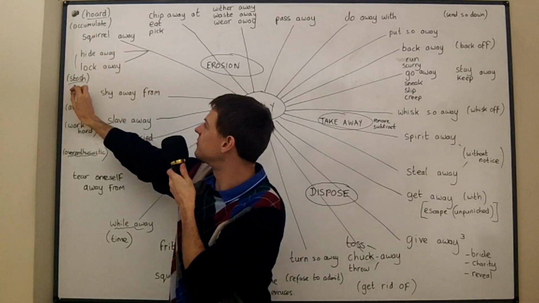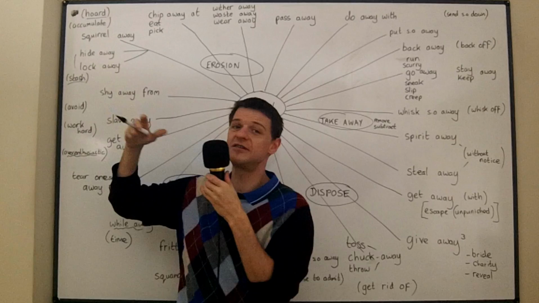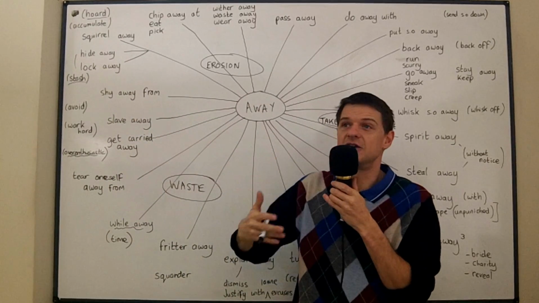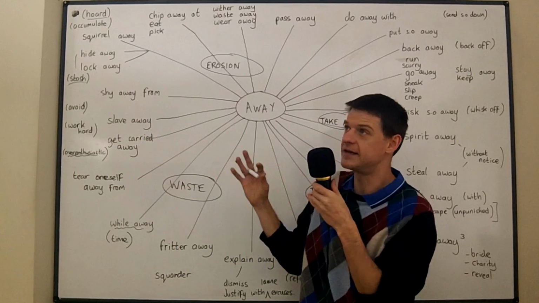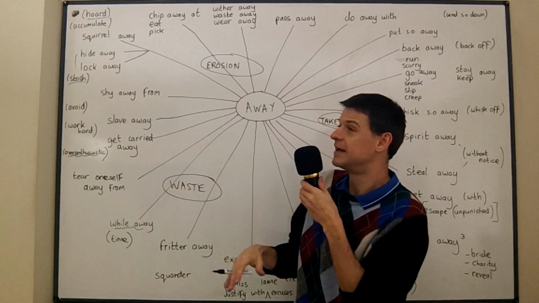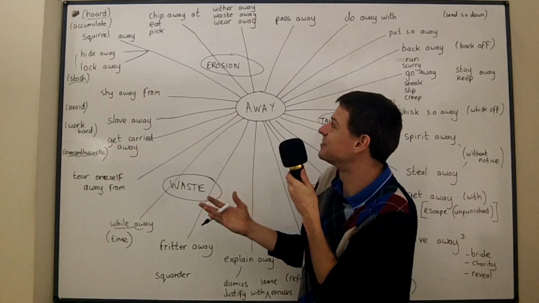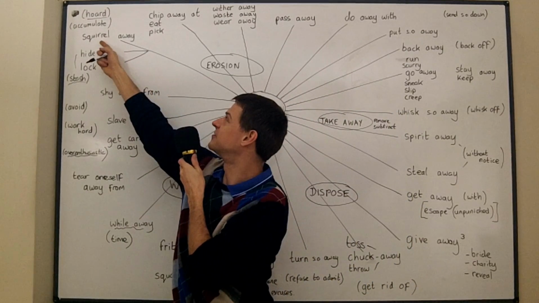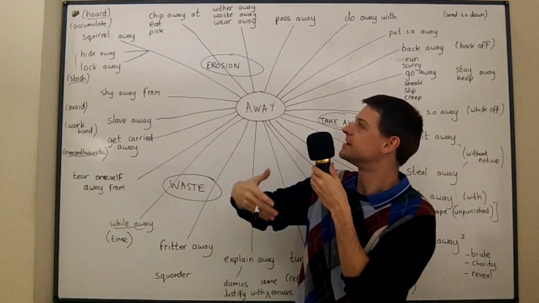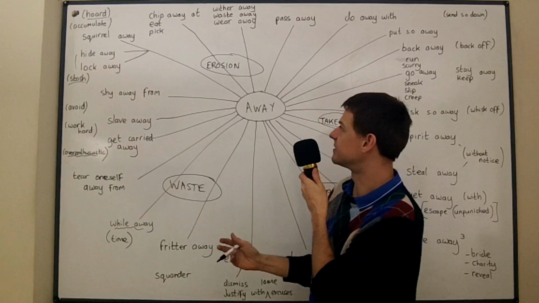And so I thought it was quite similar to hide something away. But the idea is that squirrels accumulate acorns. They hide their acorns under the ground, and when the time comes when they're hungry, then they can have all their acorns. And so that's where the idea comes from. If somebody's squirreling away something, they're accumulating, they're hoarding something.